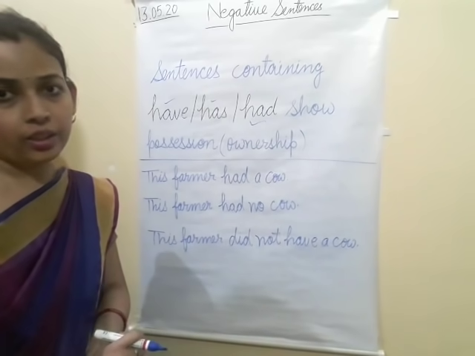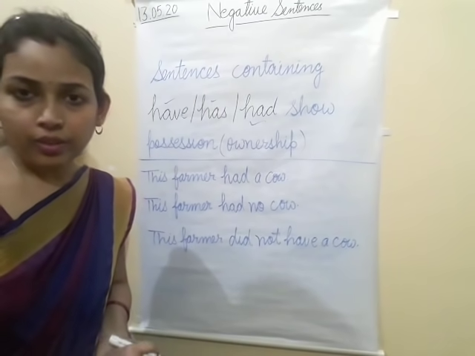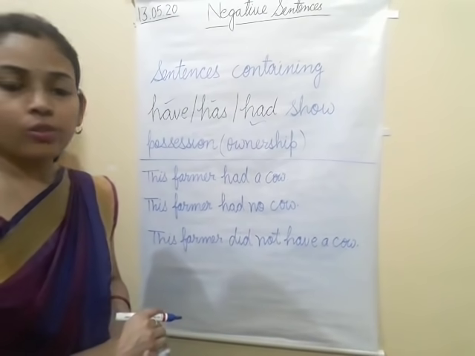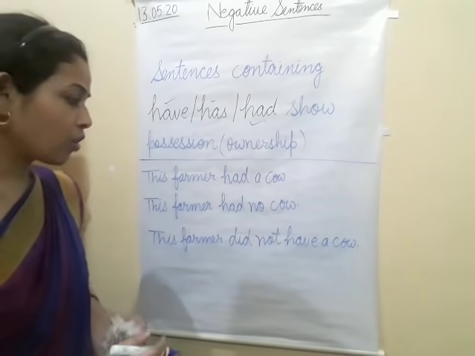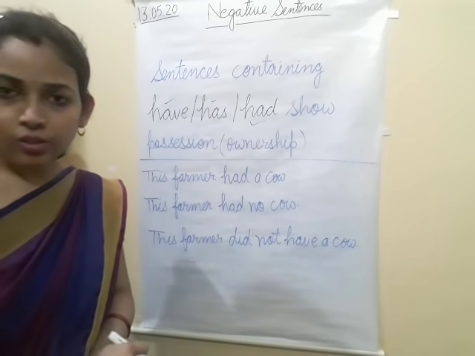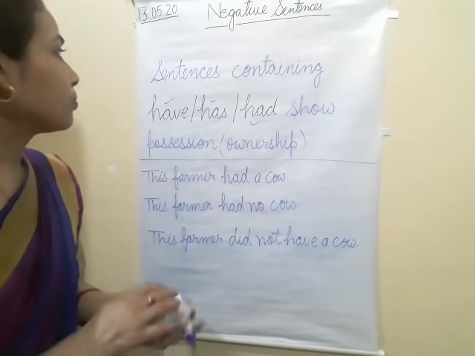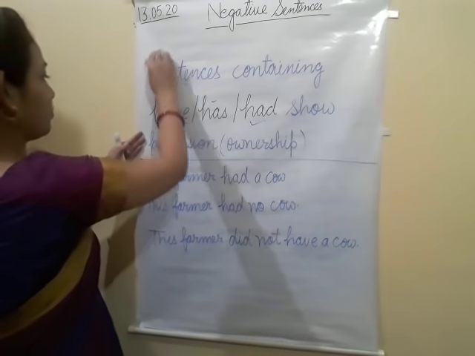Have, has, had. How can we change into negative? There are two ways we can change into negative. I already taught you how to change. So in this way we will change into negative sentences. Now come to the next one.